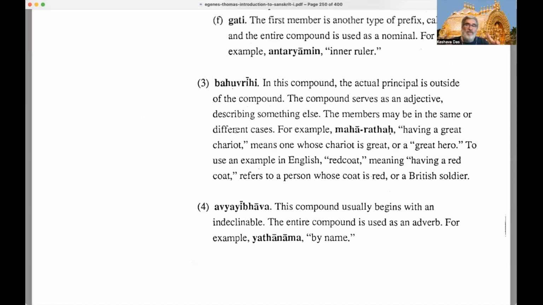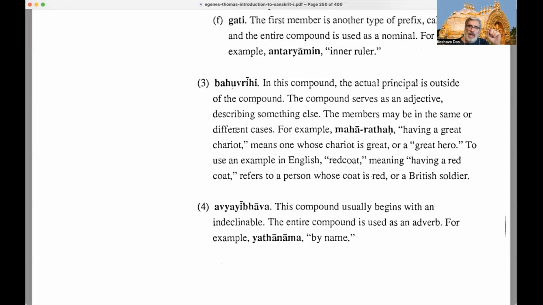He's the driver of the great chariot, or he's the great person who has the chariot. So he is separate from the principal word, right? We say Arjuna was a Maharatha. So Maharatha describes somebody outside of being a chariot and great. It's somebody else. So this is a Bahuvrihi compound. Having a great chariot. It means one whose chariot is great, or a great hero.